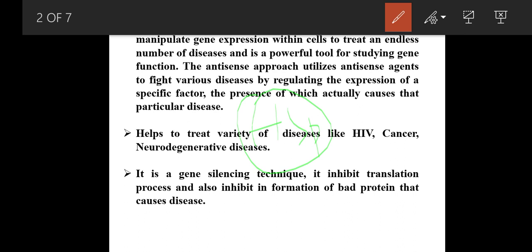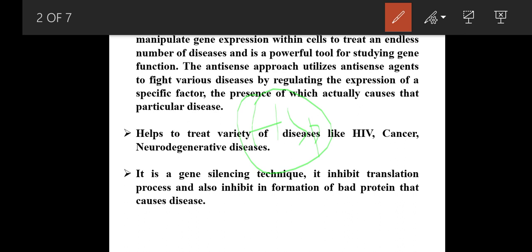This antisense technology can be used in many diseases, so that the disease can be mitigated. Actually, it is a gene silencing technique. What is a gene silencing technique? Actually, mRNA is also one gene.